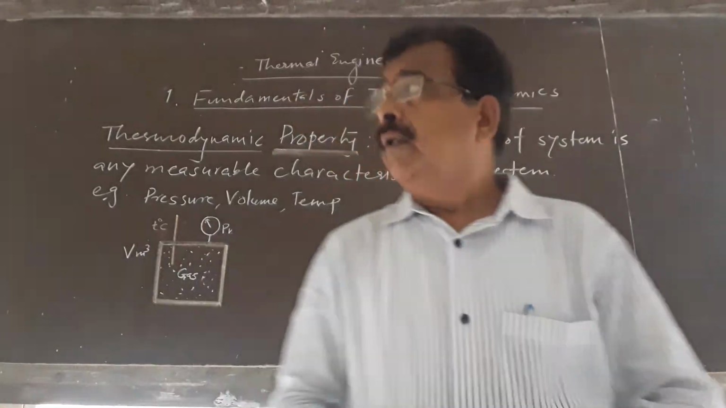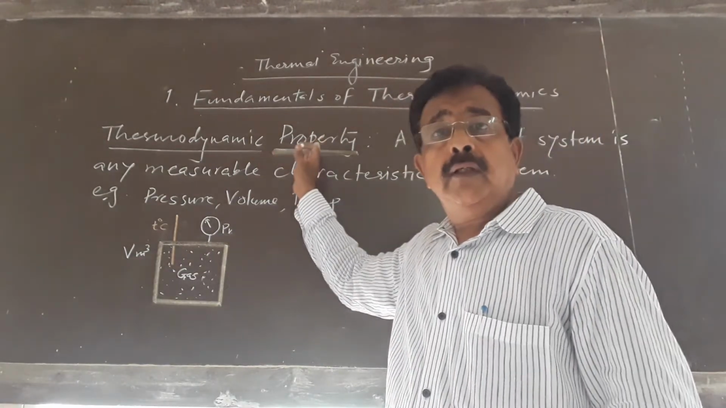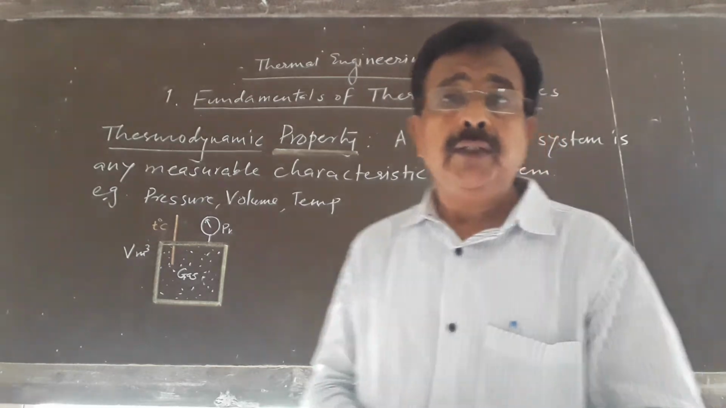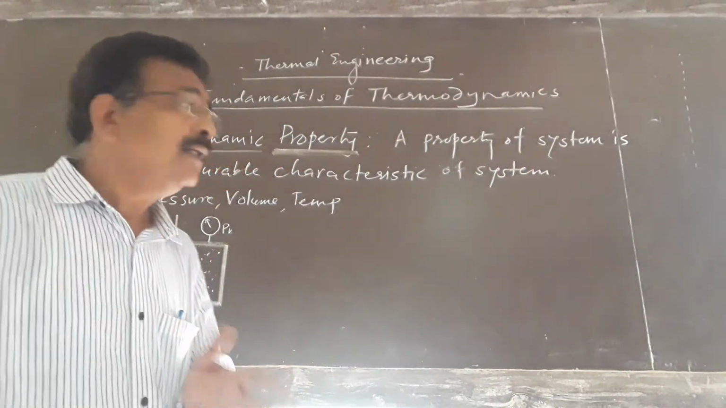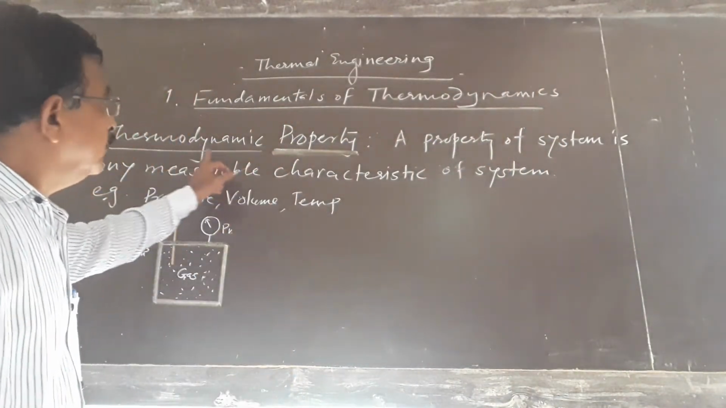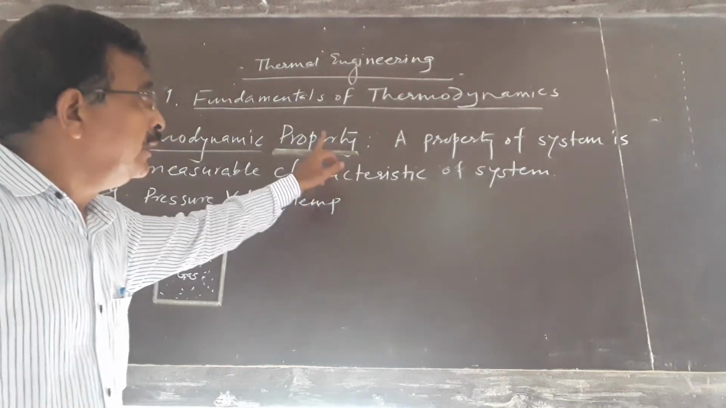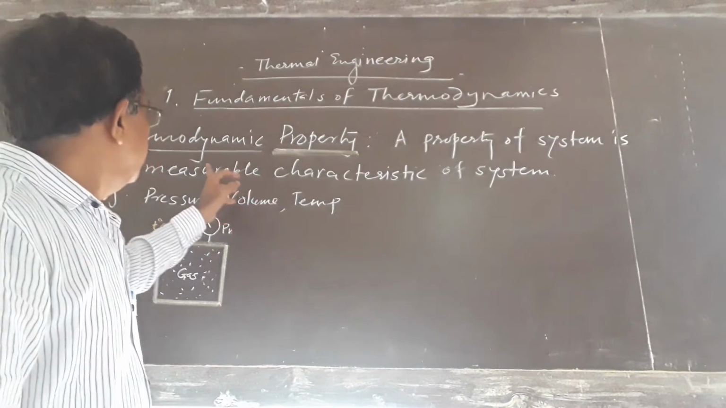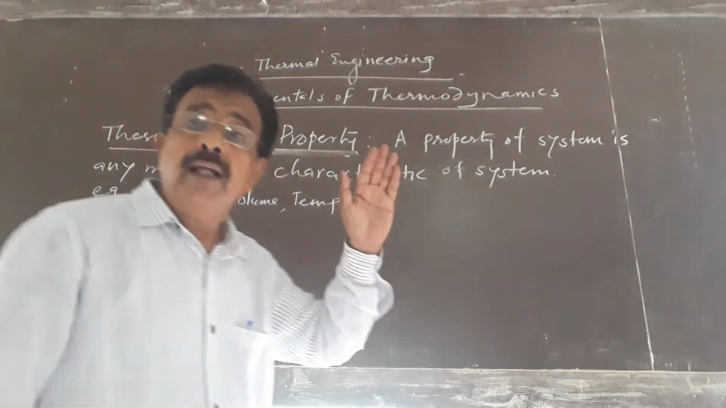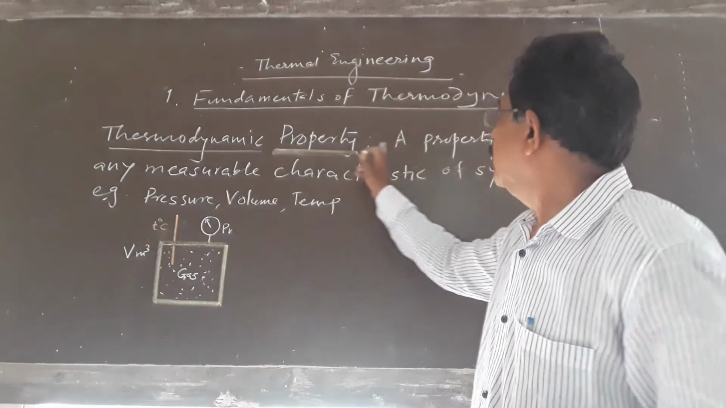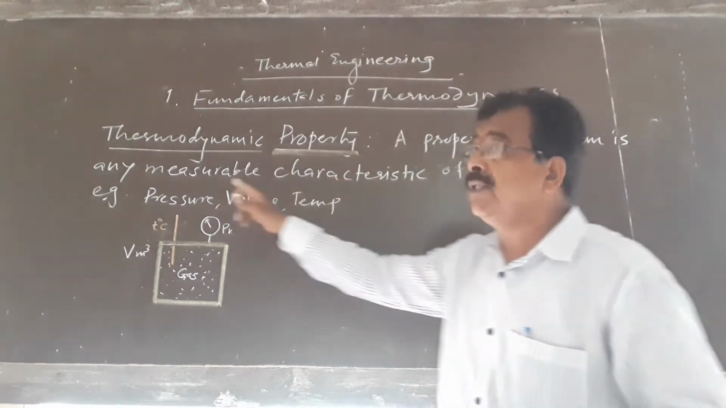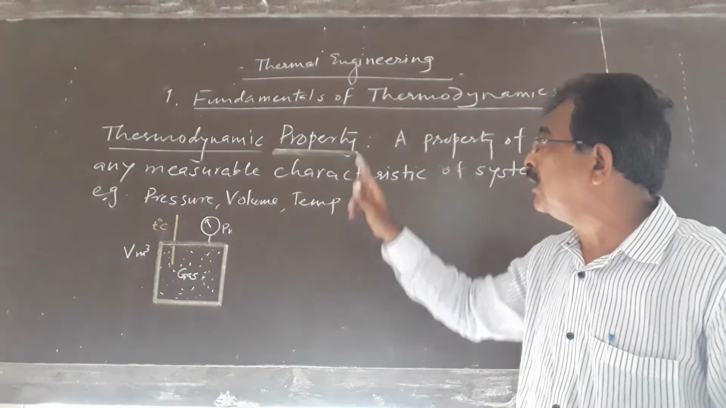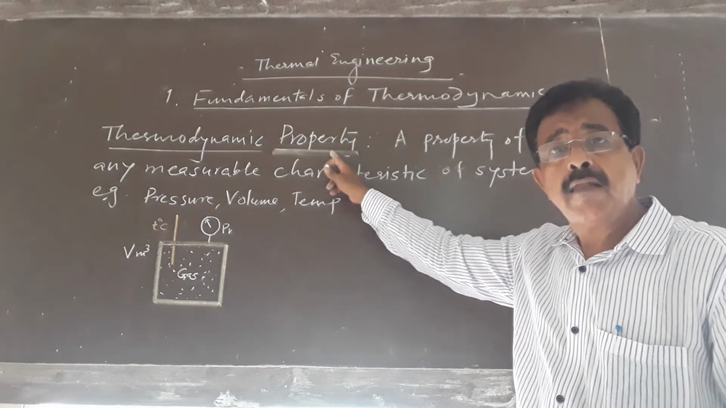Okay. Now see, the next is property. It is a very important thermodynamic term. What is a thermodynamic property? A property of a system is one that we can measure. A property of a system is any measurable characteristic of a system.